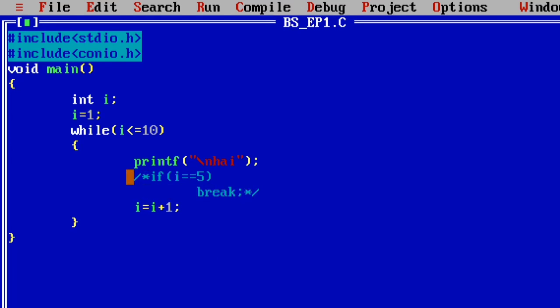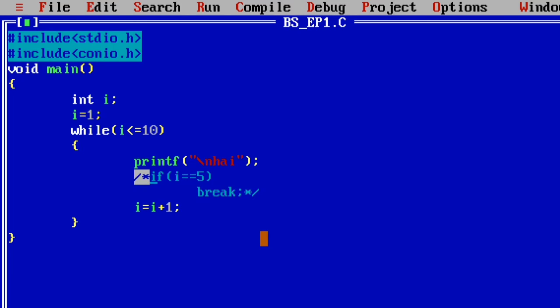That means if you write slash star ... star slash, this is the opening and closing of the commenting method. When you write a comment, these lines appear in the code, but they are not executed by the compiler.